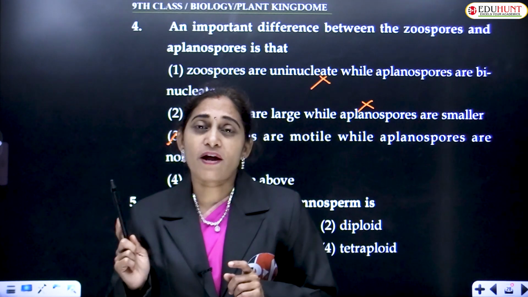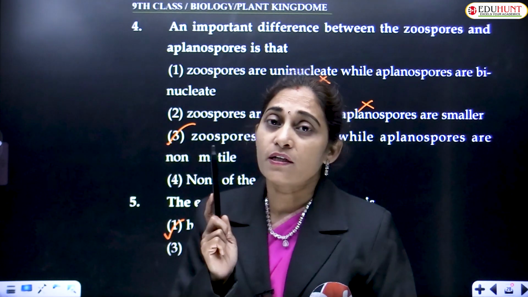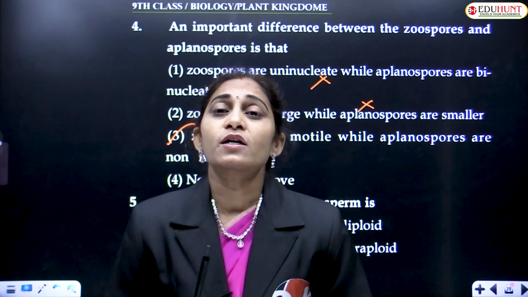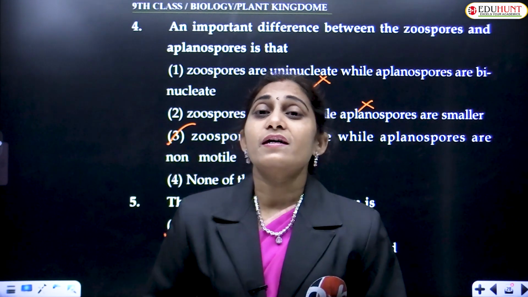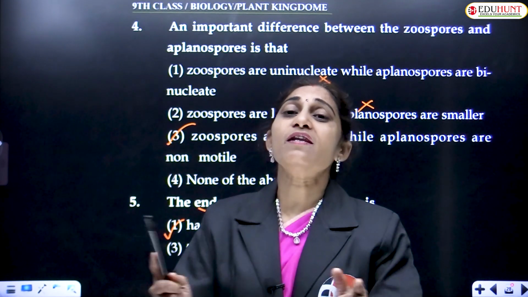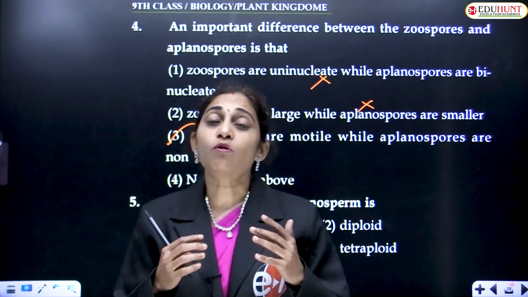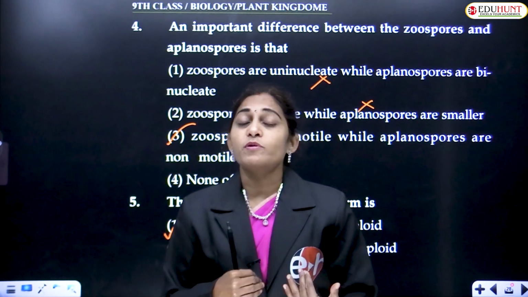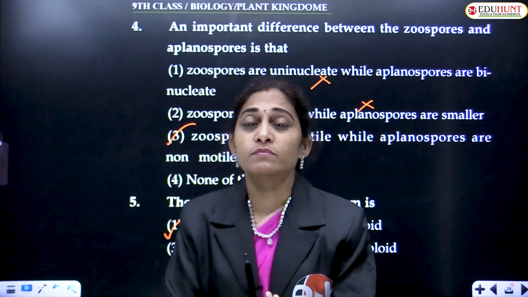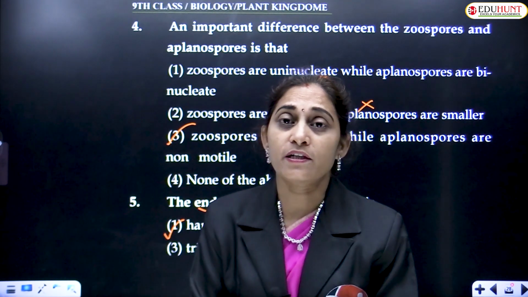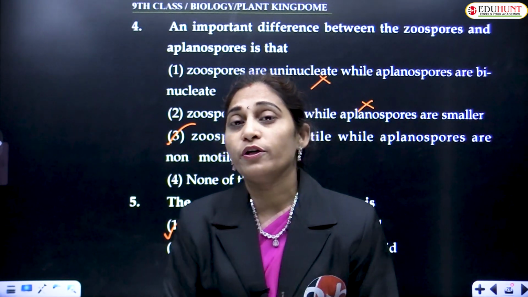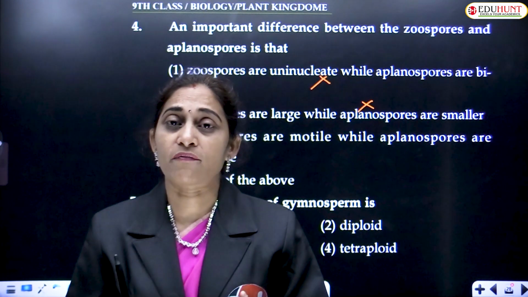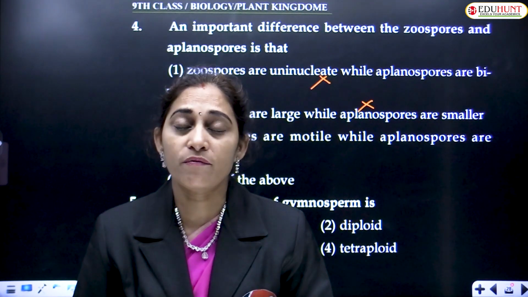Why is it triploid? Because the two polar nuclei in the female gametophyte move to the center and fuse to produce a fusion product called the central cell or the secondary nucleus, which is a diploid one.